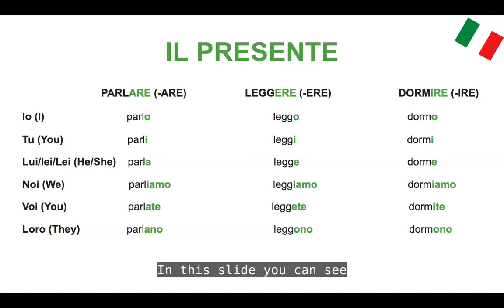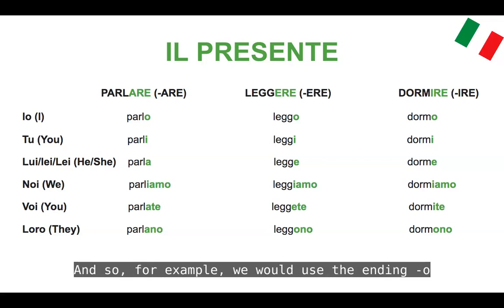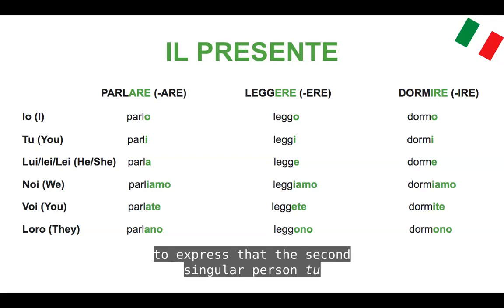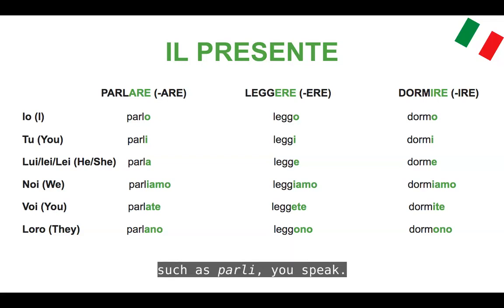In this slide, you can see that the ending of the verbs change according to the personal pronoun. And so, for example, we would use the ending -o at the end of these verbs to express the first singular person, io. Therefore, if I want to say I speak, I would say in Italian parlo. Same goes for the rest of these verbs. For example, I would use the ending -i to express the second singular person tu, such as parli, you speak.